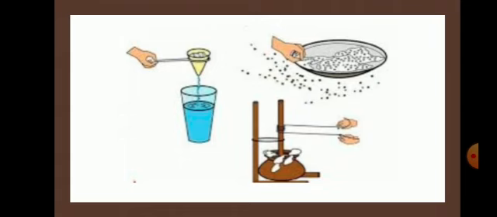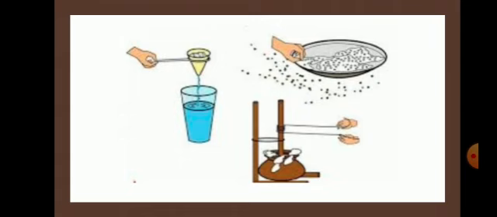A mixture may contain two or more substances in any ratio. These substances are called components of a mixture. We may need to separate components of a mixture for various reasons, such as to remove the undesirable or harmful components. For example, small pieces of stones and unwanted seed grains are removed from rice and pulses before cooking.